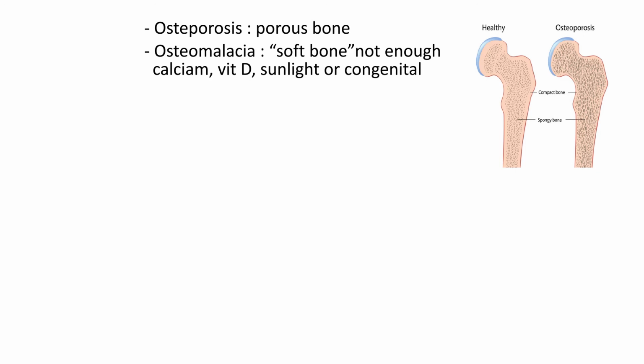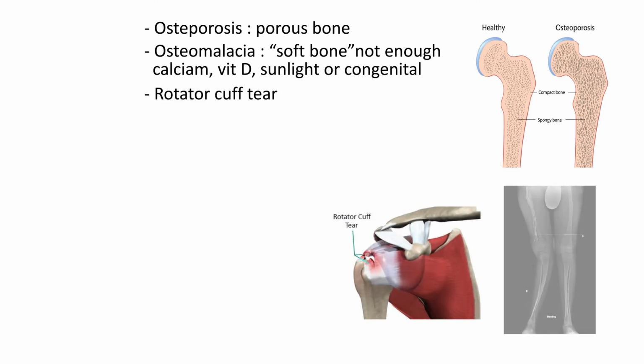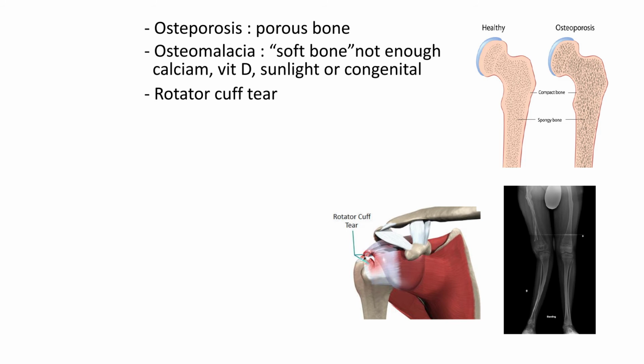You may see the photo demonstrating the rotator cuff tear also. And you probably have to find very specific names related to this musculoskeletal system. There are quite a lot, but I give you some examples, like carpal tunnel syndrome, myasthenia gravis.